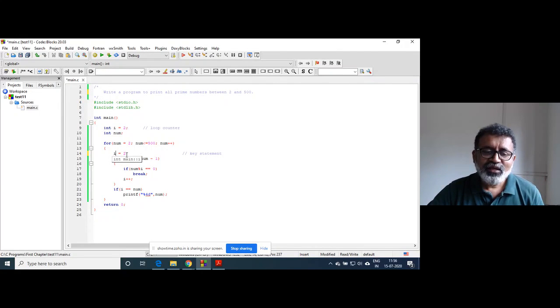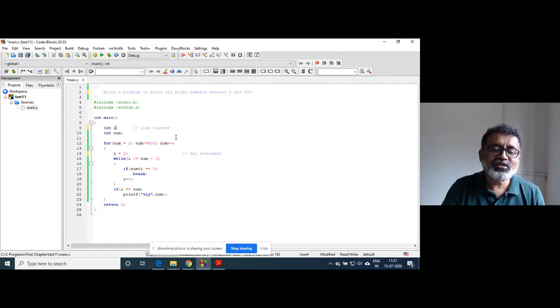So that's why this is the key statement. The value of i has to be reinitialized, at the position just before division starts. That's why this statement is written here, just before. You cannot write this here; that is not necessary. This is the key statement.